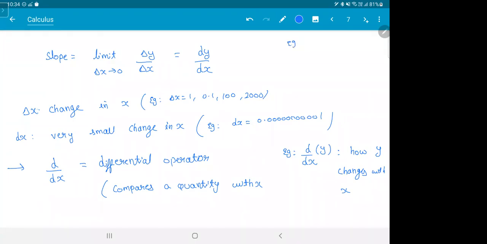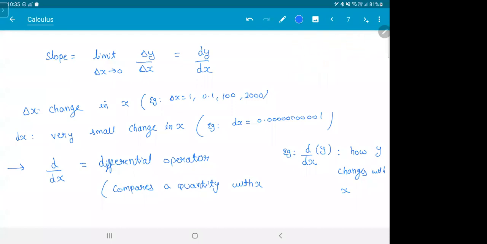Example, think like this. I slap you, you give me 2 chocolates. I slap you 2 times, you give me 4 chocolates. So how are the chocolates varying with slaps? For every 1 slap, you get 2 chocolates. It's a bad example, but it works. You are comparing the number of chocolates you get with the number of slaps you get. Kind of getting it? Yeah.